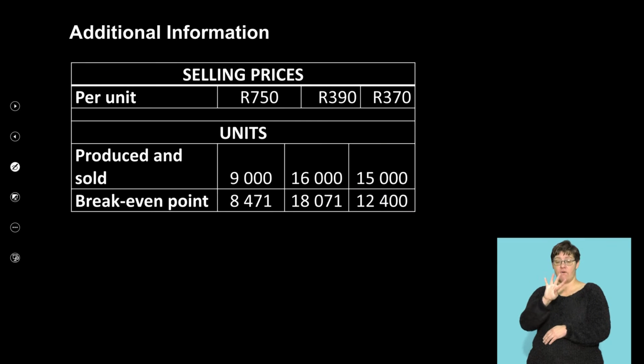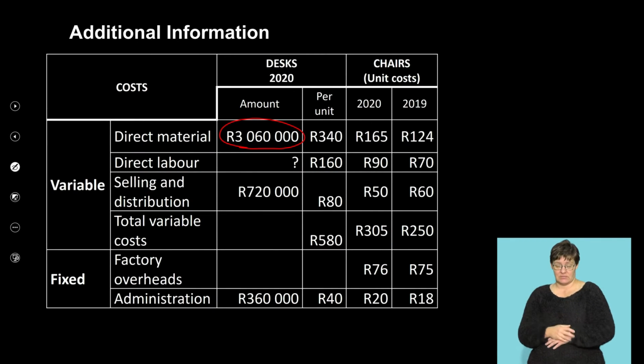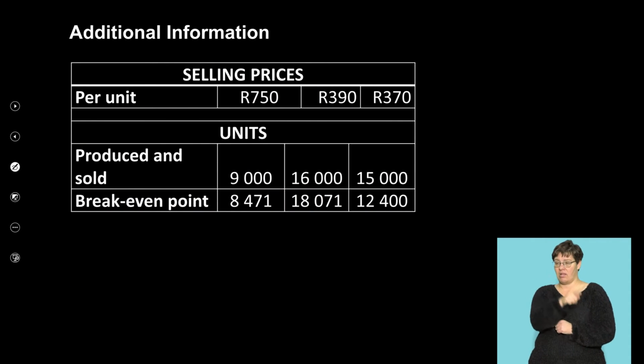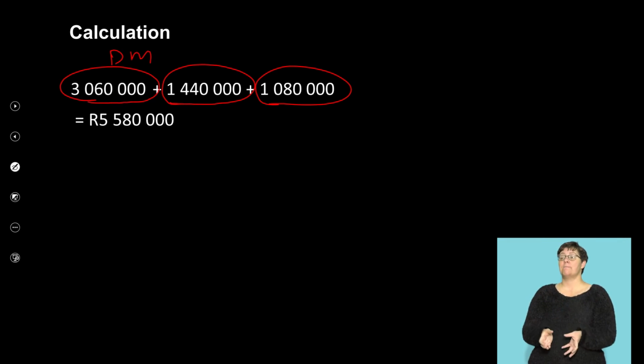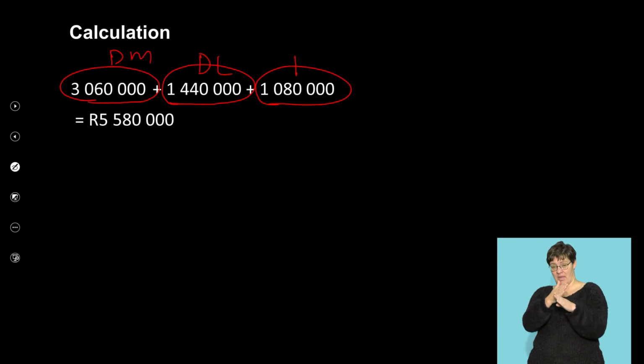Let's see how we're going to identify our labor. There's our labor. They told you it's 160 Rand per unit, right? And we also know that we manufactured 9,000 units, right? Okay. And if you now take the 9,000 and you multiply it, you're going to get your figure of 1,440,000 as your direct labor component, and remember your factory overheads, you've calculated your factory overheads to be 1,080,000.